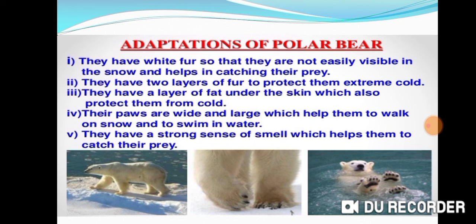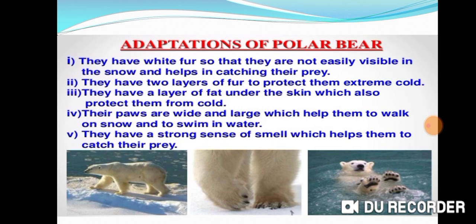First of all, the polar bear has white color which matches with the surroundings. Due to its white color, the polar bear is not visible easily against the snowy white background and hence its prey is unable to see it. This adaptation helps the polar bear to catch its prey. The white color of the polar bear also protects it from its predators because it mixes well with the snowy white surroundings, due to which the predators cannot see it easily.